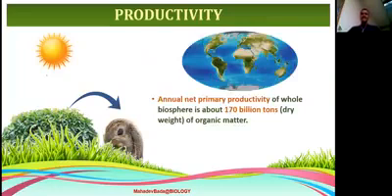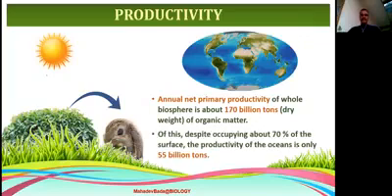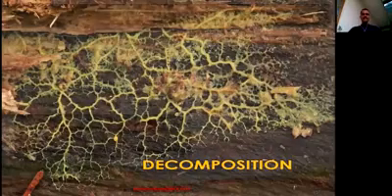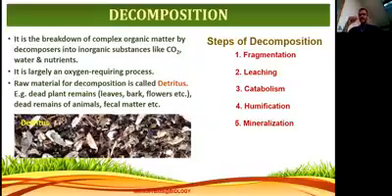You can see, some brief introduction is given on annual net primary productivity. Annual net primary productivity of the whole biosphere, the whole earth, is about 170 billion tons dry weight. Dry weight, I told you in biomolecules, is the weight of the organic matter. Of this, despite occupying about 70% of the surface, the productivity of the ocean is only 55 billion tons. After productivity, next comes the second component.